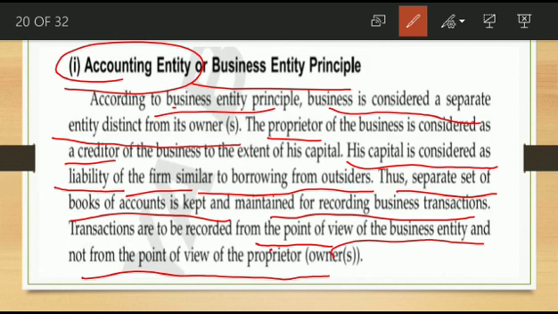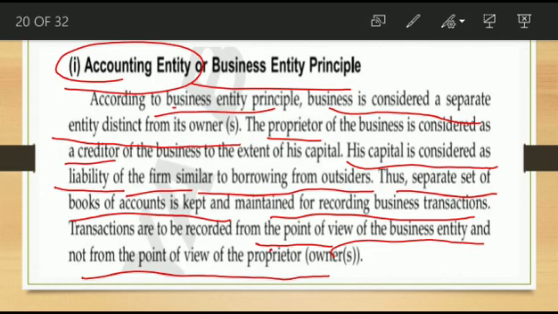The owner is entirely different from his business. That is correct: the business is always separated from its owner. So for all the transactions recorded in the books of account, from whose point of view should we think? Business point of view only. Okay, that is the point.